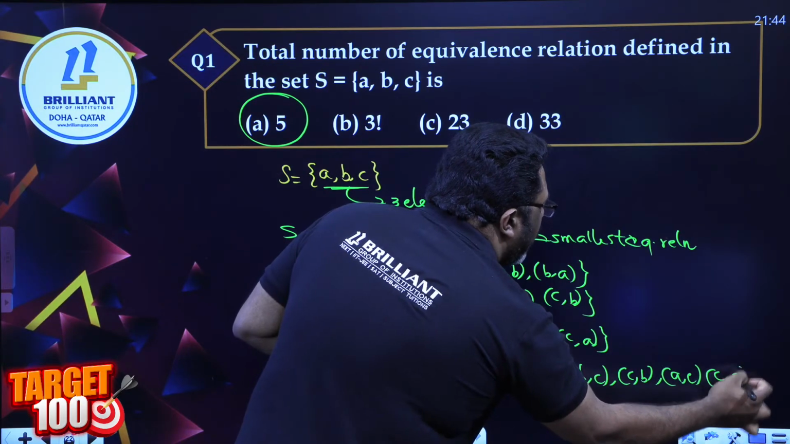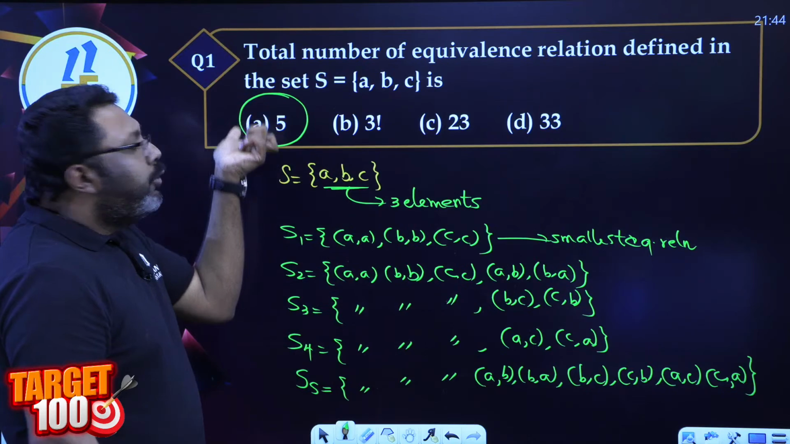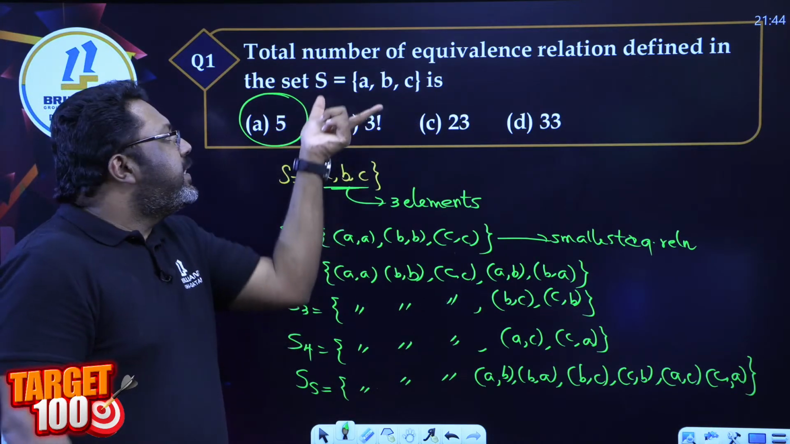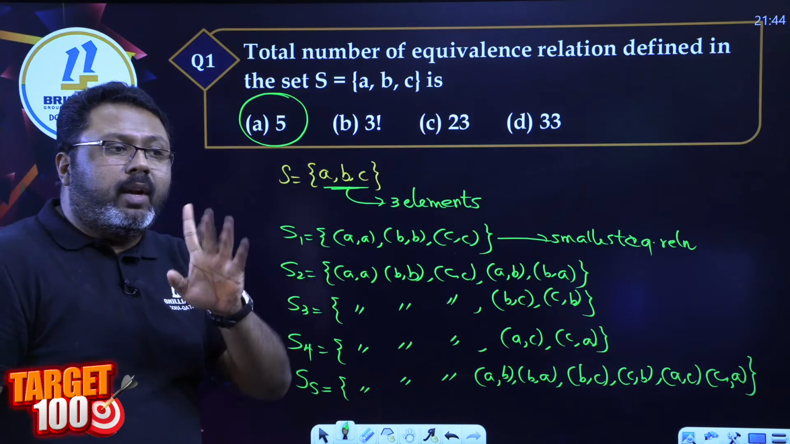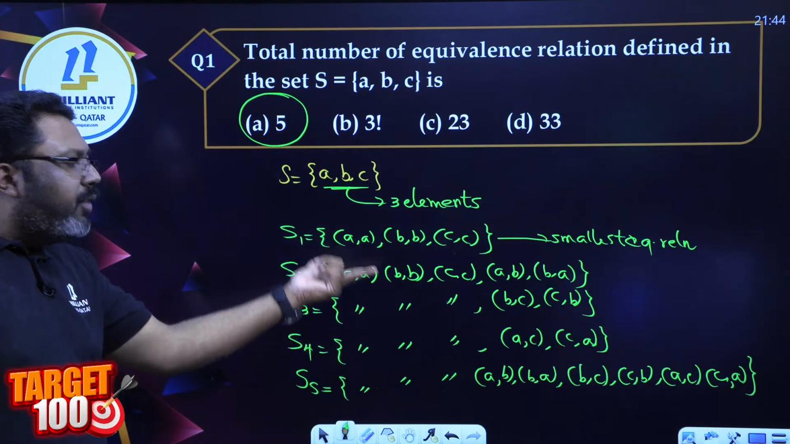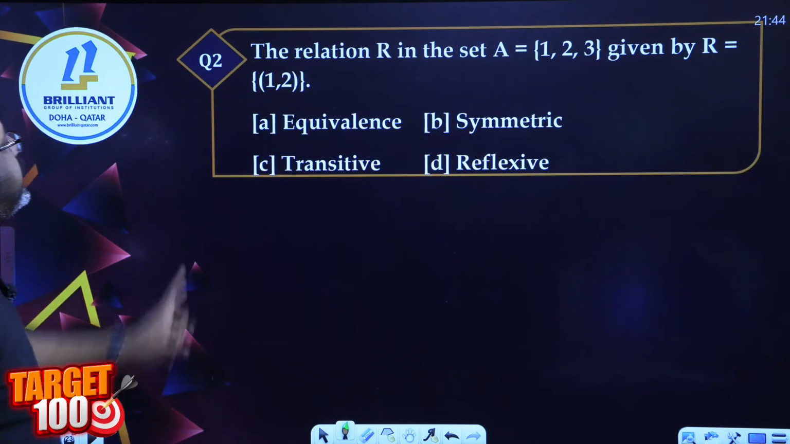Now the last one is all of this together: AA, BB, CC, then AB, BA, BC, CB, and AC, CA. It's actually a 1 mark question, so you don't have to write and show this. You can just learn it. 5 is the number of equivalence relations that can be defined from a set with 3 elements. A very common question. Okay, but for your understanding, I have written all the 5 equivalence relations. Okay. Question 2.